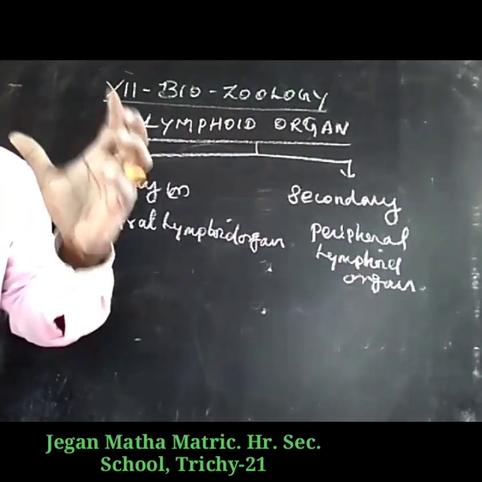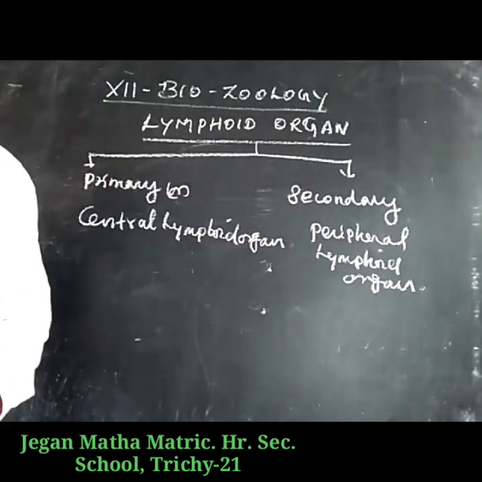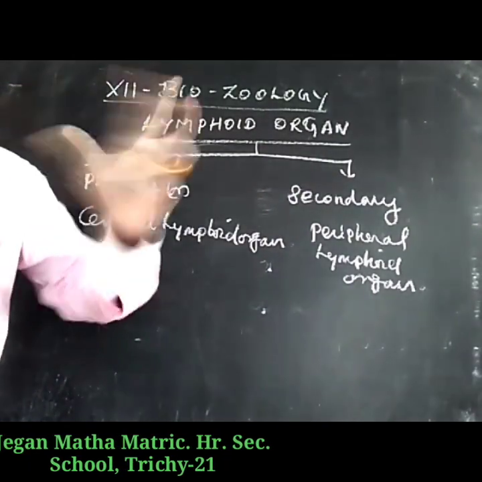The primary lymphatic organs provide the appropriate environment for lymphocyte maturation.